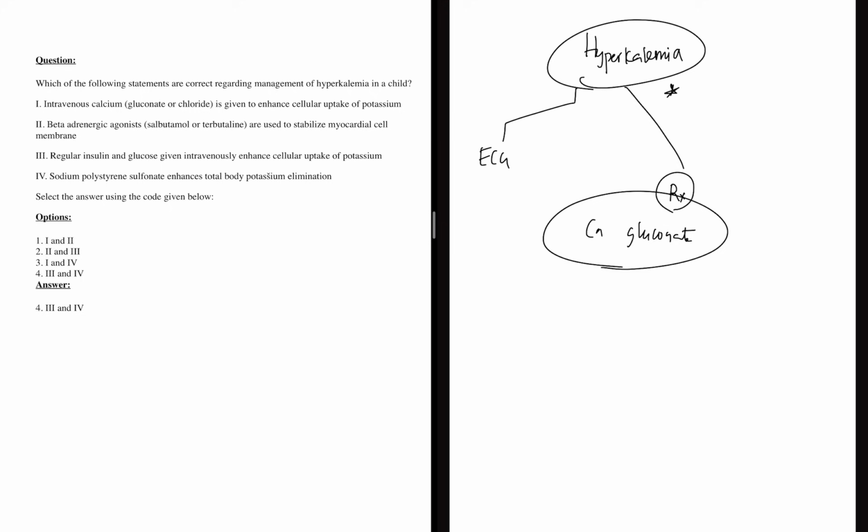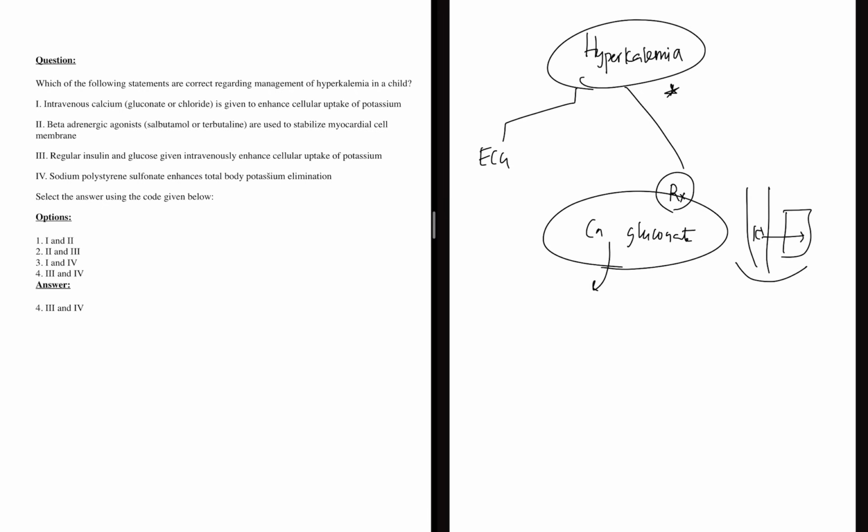Then followed by, we have to either remove the potassium from the body, or you need to push the potassium from the blood into the cell, like an intracellular push. So these are the two things that you do. Calcium gluconate, why do we give? We have to stabilize the heart. We have to stabilize the myocardium. Okay, calcium gluconate to stabilize the myocardium.